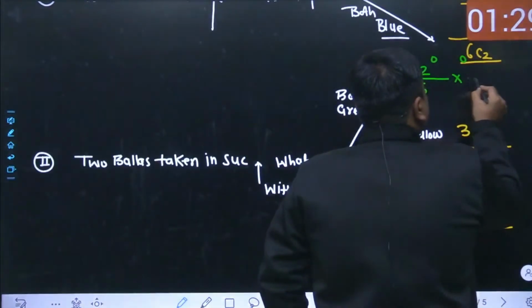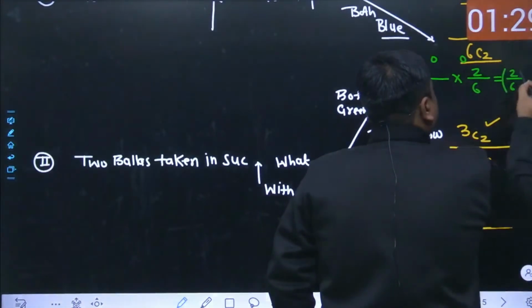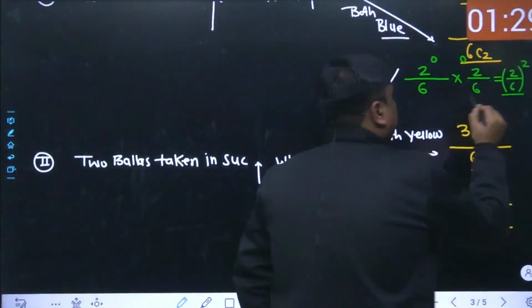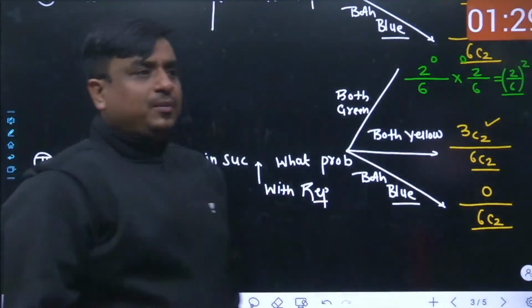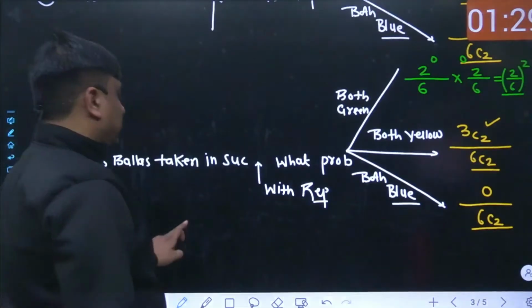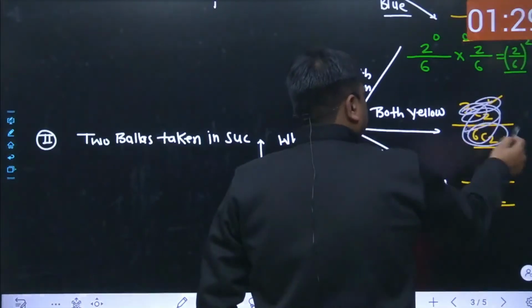So virtually speaking, it is simply going to be 2 divided by 6 raised to the power of 3. Either way, I can write this as 1 divided by 3 raised to the power of 2, as well as raised to the power of 3. The next case is both being green, the same thing.